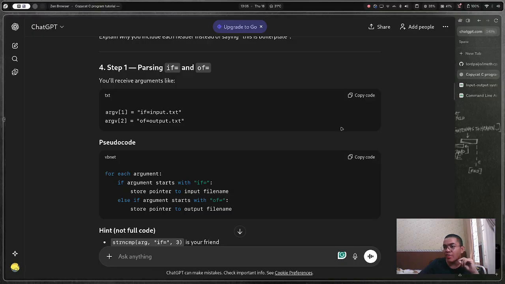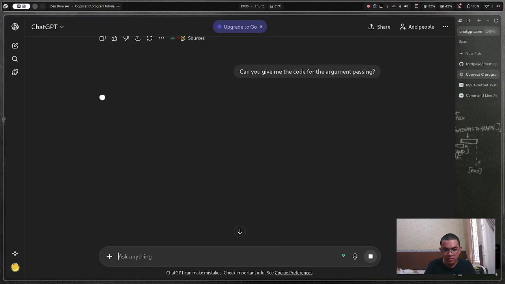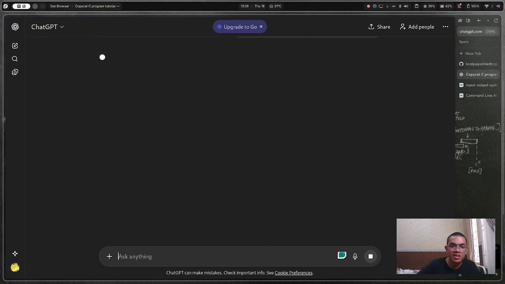I think I'm going to ask ChatGPT on how to do this. Let's ask ChatGPT. Can you give me the code for the argument parsing? Alright, let's check. ChatGPT is thinking.